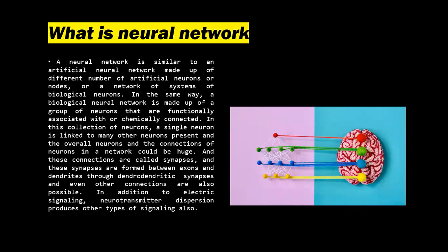And all these connections between these neurons are called synapses, and these synapses are found between axons and dendrites through dendrodendritic synapses, and even other connections are also possible. So in addition to electric signaling, neurotransmitter dispersion produces other types of signaling also.